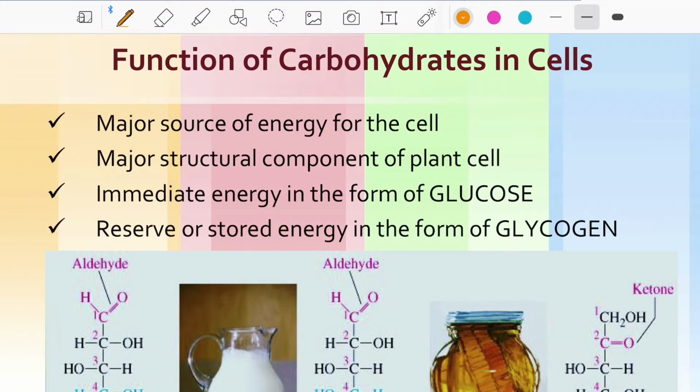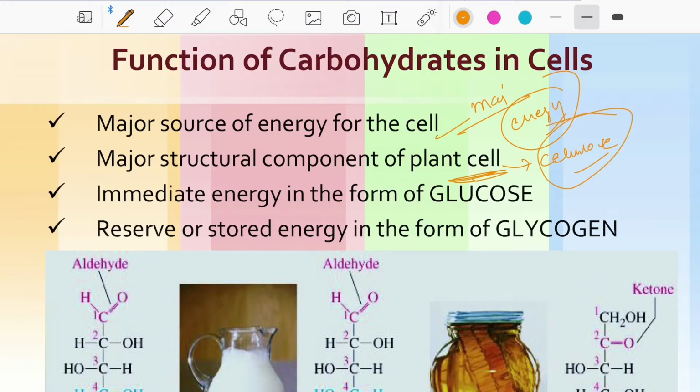Next, we go for the functions of carbohydrates in cells. What are the functions of carbohydrates? The carbohydrates are a major source of energy for cells. We get energy by intake of food, which is composed of carbohydrates, proteins, vitamins, and fats. Fats are also an energy component. Carbohydrates are also the major structural component of the plant cell, as we discussed with cellulose. And they give immediate energy in the form of glucose, because when we take carbohydrates, they are processed to glucose. Glucose is the energy compound; when it is pumped into the bloodstream, we get energy.